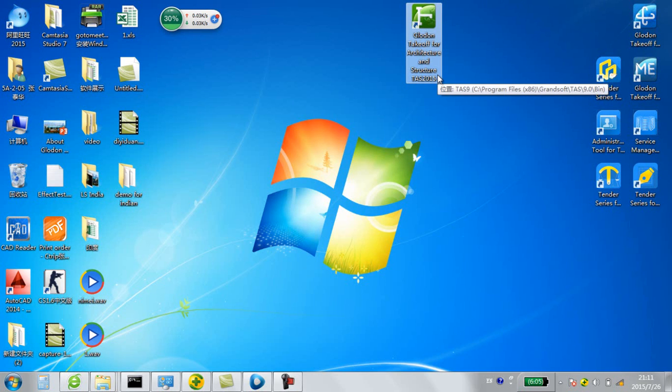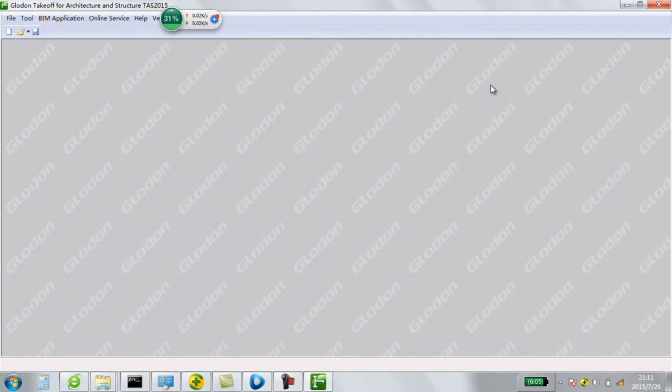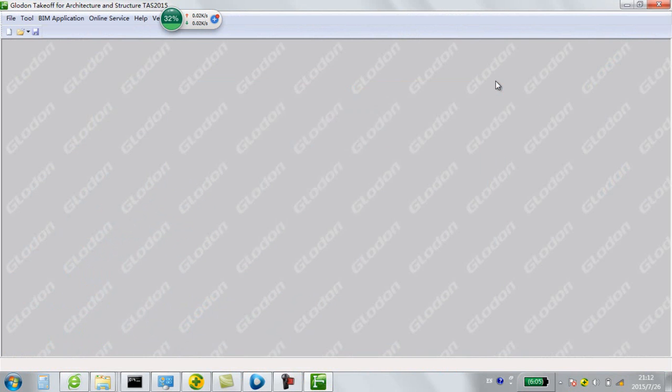Now we introduce Glodden TAS 2015. TAS is the takeoff software for architecture and structure. It is used to calculate the concrete formwork, finish and so on. Double-click to open the software.